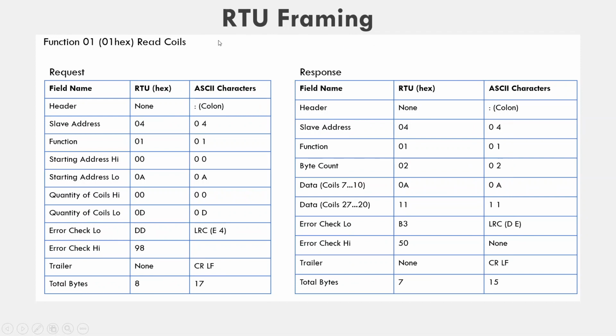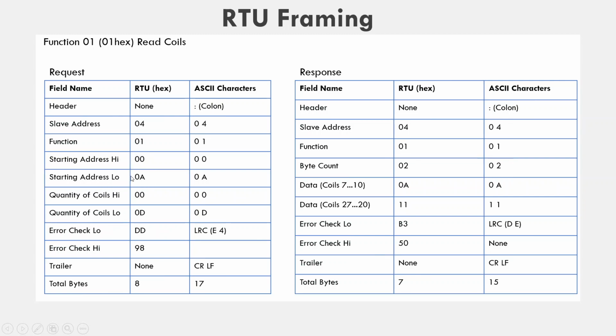This is the RTU framing example for function 01 hex to read the coil, where the header is none in case of RTU. Slave address is 04, function 01, the starting address, that is the higher byte, is 00 and the lower byte 0A.